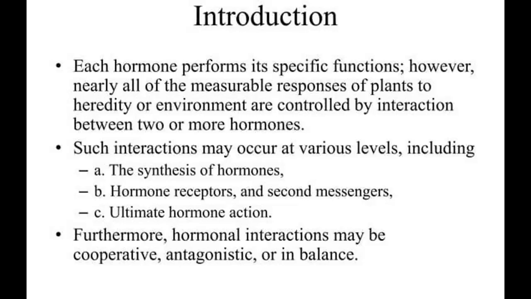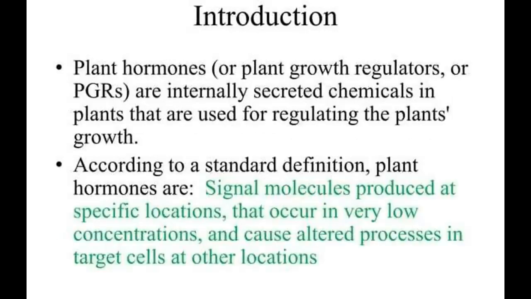So, each hormone performs its specific functions. However, nearly all of the measurable responses of plants to heredity or environment are controlled by interactions between two or more hormones. Such interactions may occur at various levels, for example at the synthesis of hormones, hormone receptors, second messengers, and ultimate hormone action. Furthermore, hormonal interactions may be cooperative, antagonistic, or balancing.